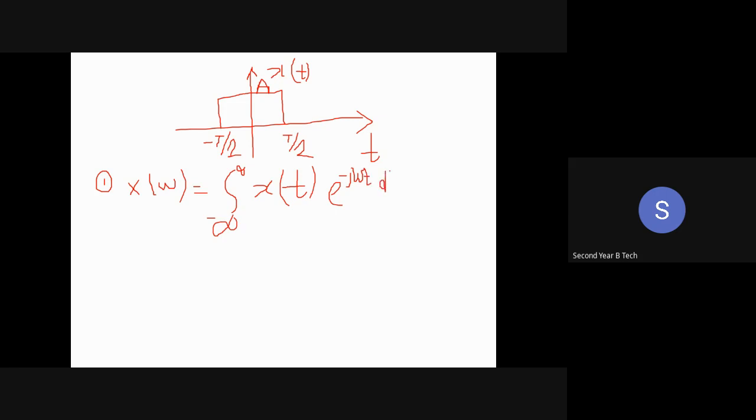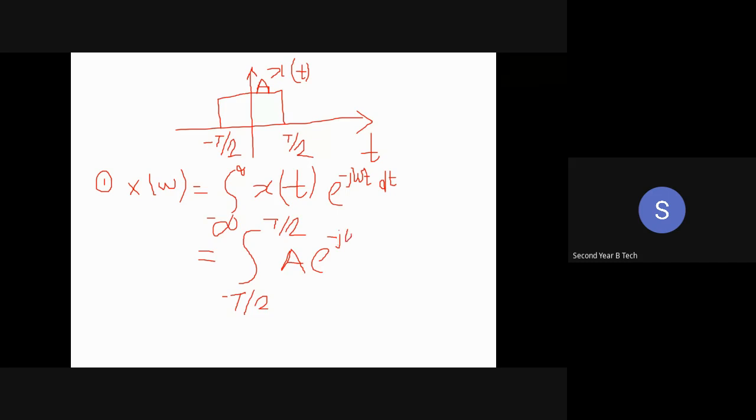Chalo, next. Which is equal to? What are you going to write? The limit of the integration will be changed, not changed. क्या होगी? बताओ जल्दी से. Minus t by 2 to t by 2. And then x of t. So what is the amplitude of x of t from minus t by 2 to t by 2? A. Yes. A into e raised to power minus j omega t dt.